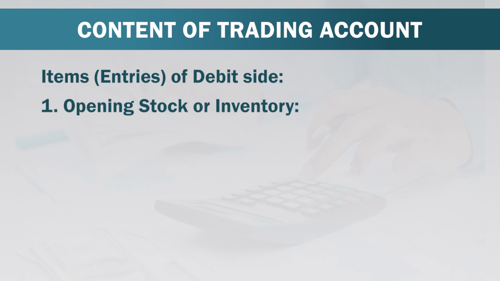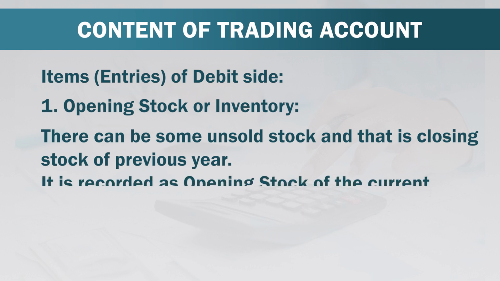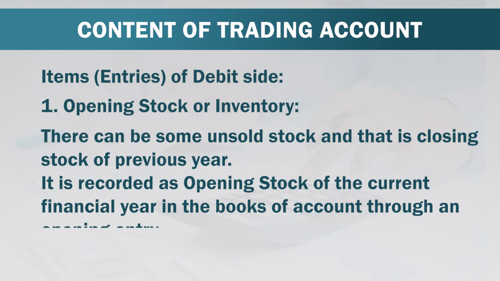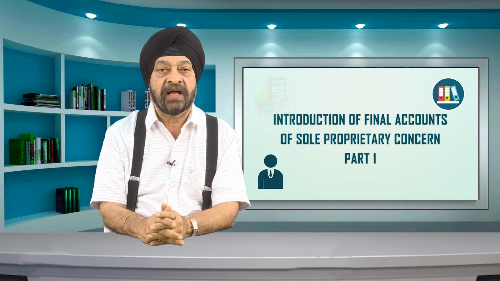The very first item is opening stock or inventory. There can be some unsold stock, and that is closing stock of previous year. It is recorded as opening stock of the current financial year in the books of accounts through an opening entry. Therefore, it is shown in the trial balance. This entry means item is placed at the first item of the debit side of the trading account.